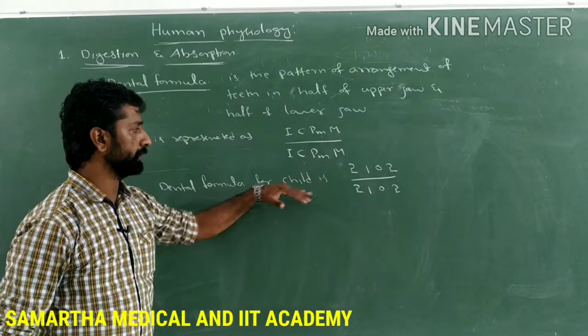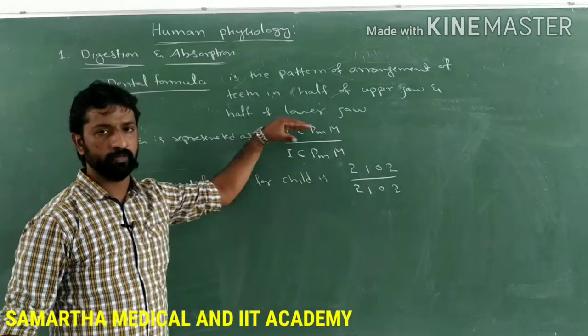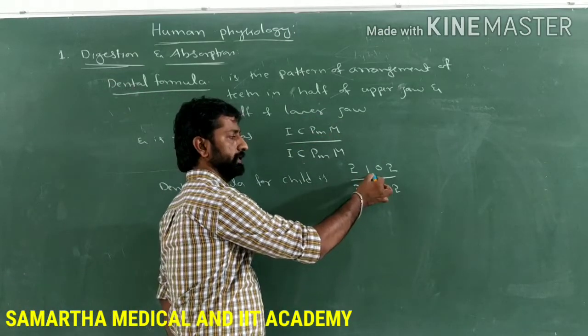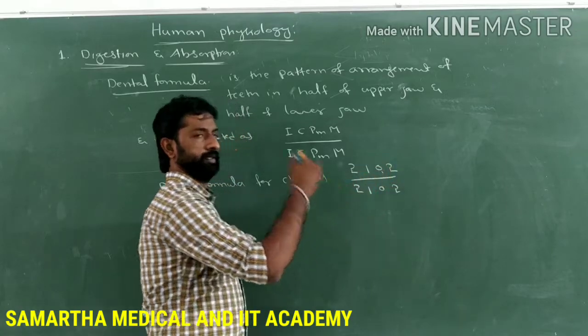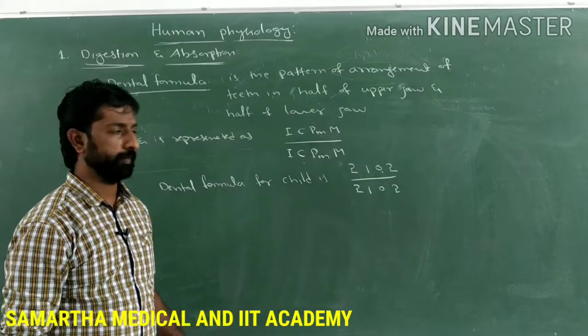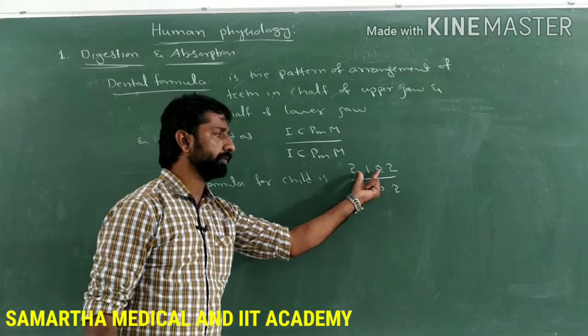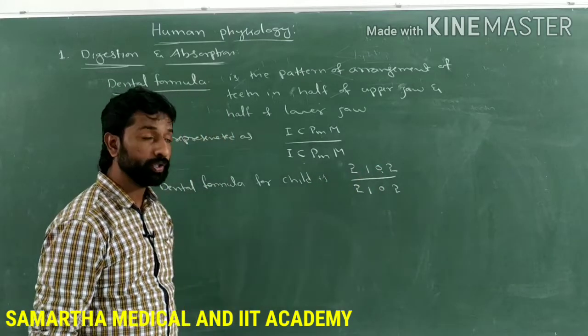So what is the order of arrangement of teeth? I, C, PM and M, that is incisors, then canines, premolars and molars. Which teeth are absent in the child? The premolars are absent here, as we have considered only half of the upper jaw and half of the lower jaw.